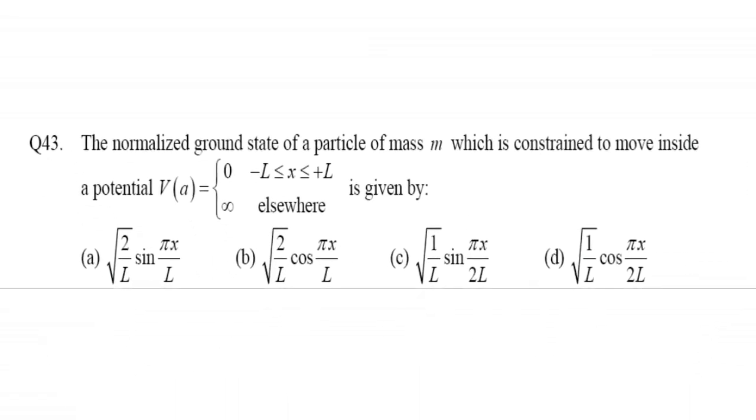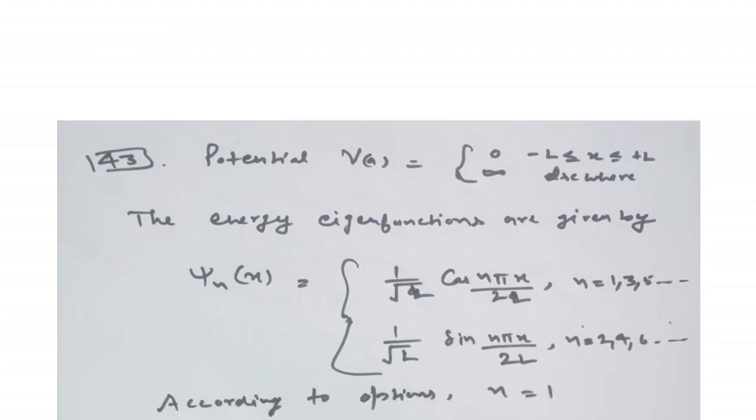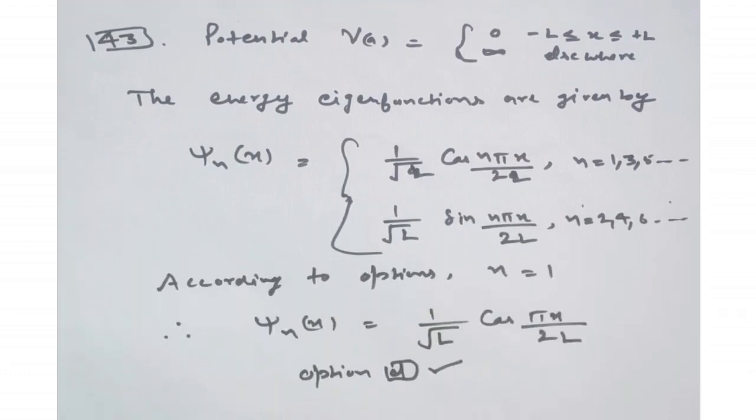Now the next question is: the normalized ground state of a particle of mass m which is constrained to move inside a potential V equal to 0 if x lies between minus L to plus L and infinite elsewhere is given by. Now you can see from the options that the question is incomplete. They are asking for the eigenfunctions. The energy eigenfunctions are given by psi_n(x) equal to 1 upon root L cos(n pi x upon 2L) if n is odd and 1 upon root L sin(n pi x upon 2L) if n is even.